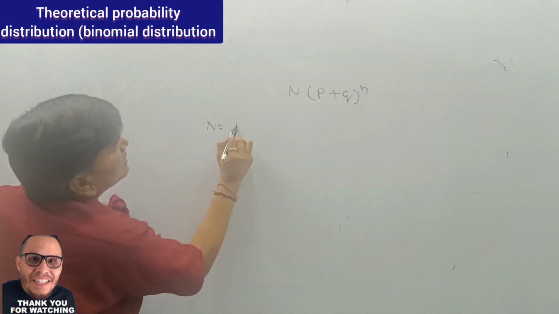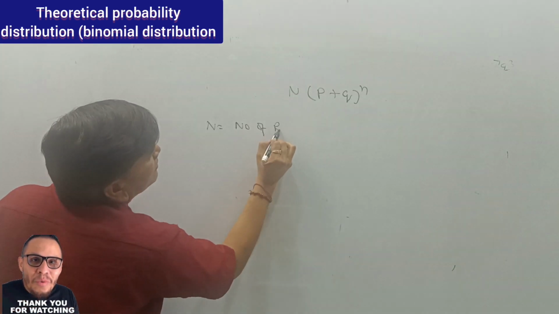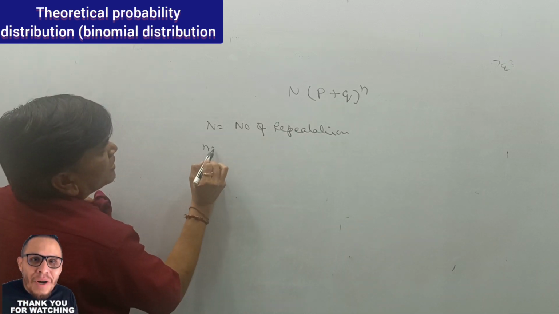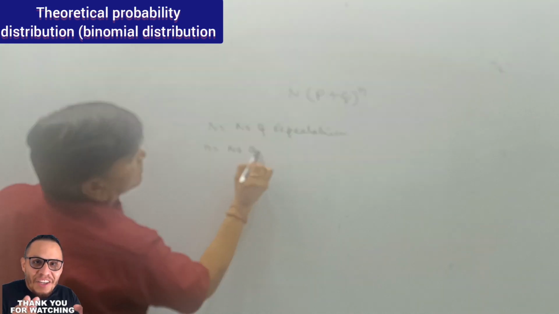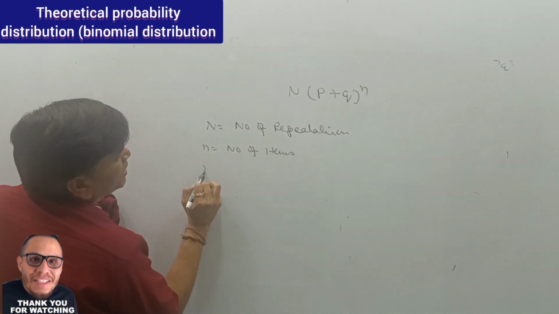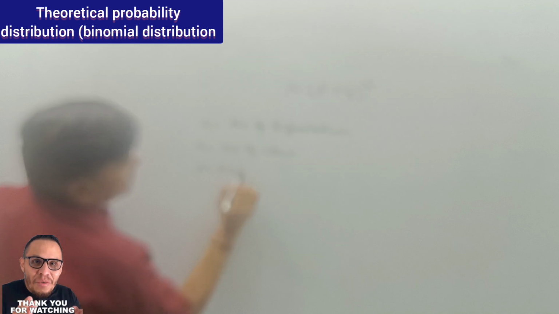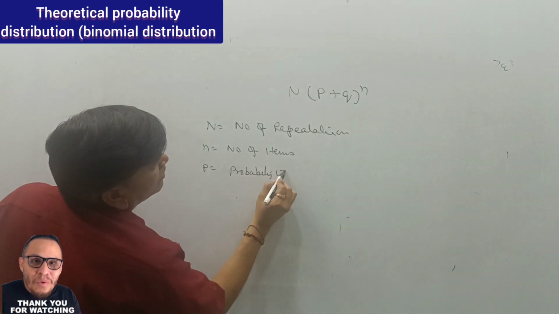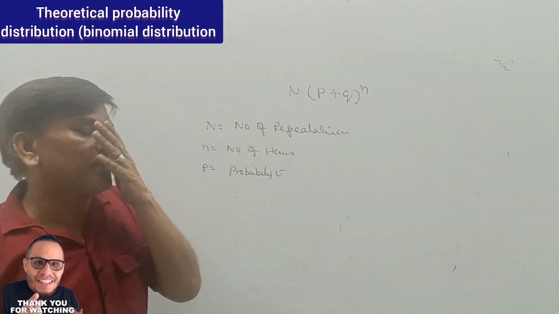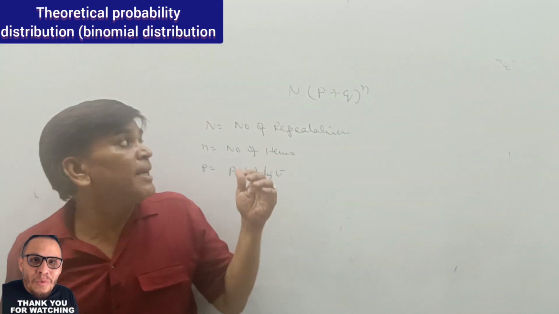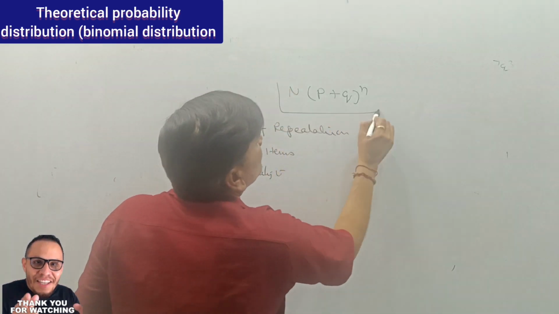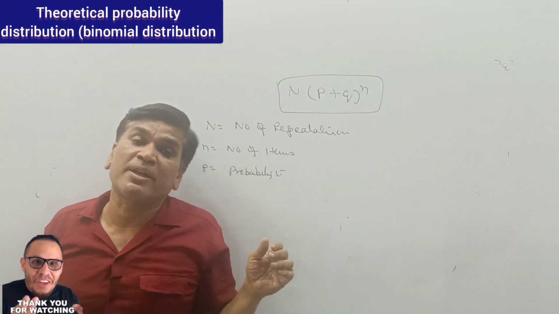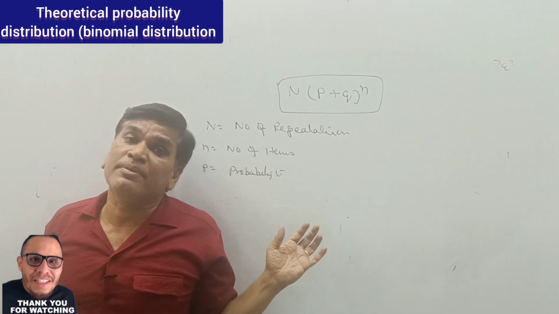Capital N is the number of repetitions, N is the number of coins, P is the probability of success and Q is the probability of failure. So this is the formula for the binomial distribution, and how we can open P plus Q raised to power n, we have discussed in great detail.